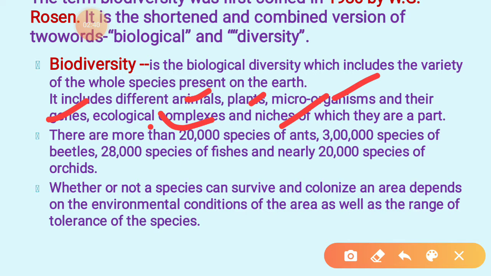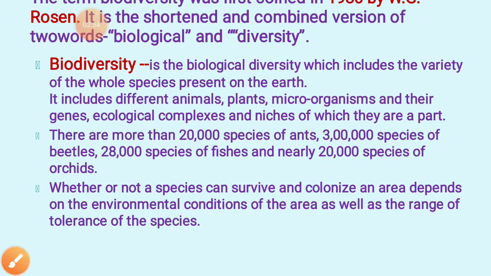There are more than 20,000 species of ants, 3 lakh species of beetles, 28,000 species of fishes, nearly 20,000 species of orchid. What does it mean? It means variety of life on the earth.